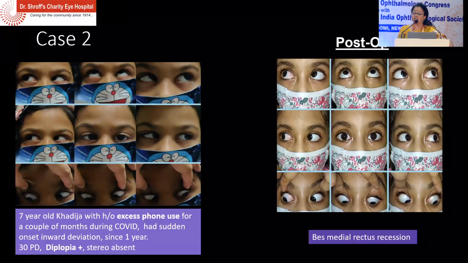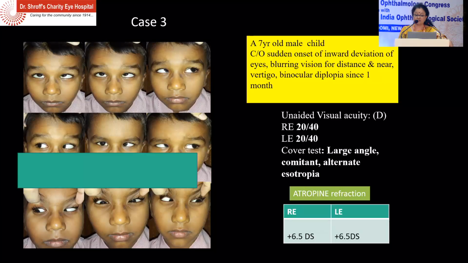And for this case also you do a both eyes medial rectus recession. Now this child presented is a 7-year-old, presented with a sudden onset of deviation. His visual acuity was 6/12. Got an atropine refraction done. There was a plus 6.5 in both eyes, gave him glasses.